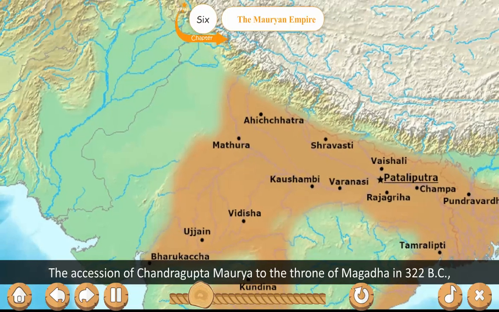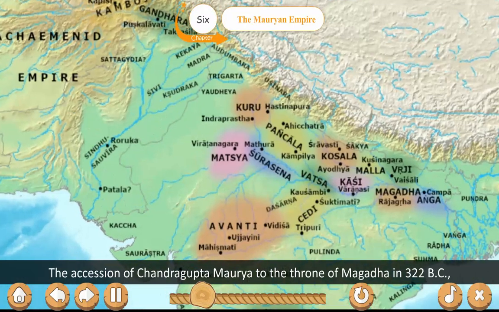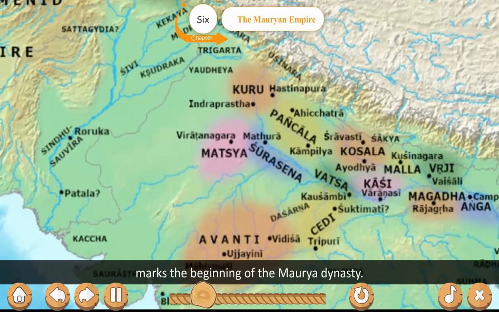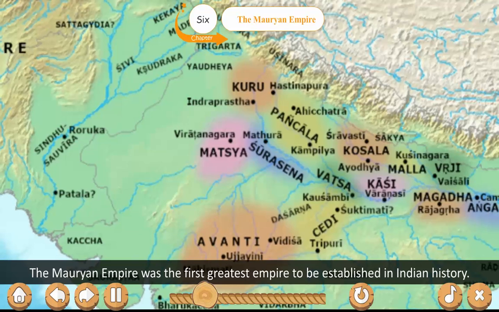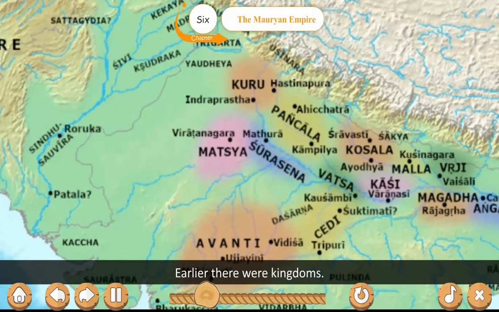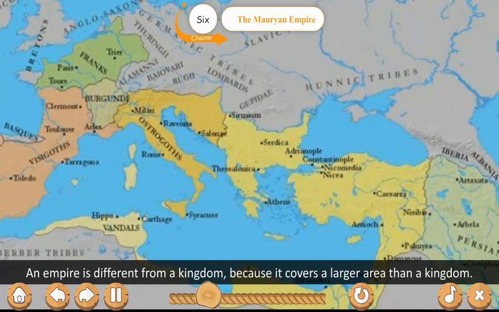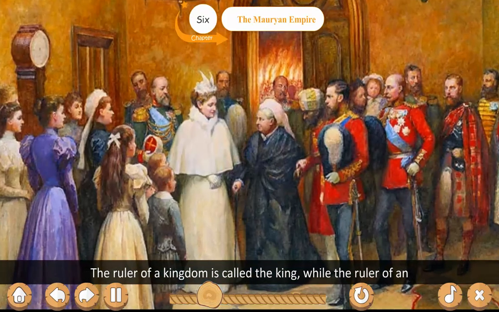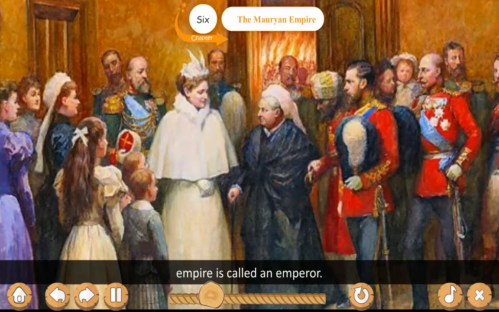The accession of Chandragupta Maurya to the throne of Magadha in 322 BC marks the beginning of the Maurya dynasty. The Mauryan Empire was the first great empire to be established in Indian history. Earlier there were kingdoms. An empire is different from a kingdom because it covers a larger area. The ruler of a kingdom is called the king, while the ruler of an empire is called an emperor.